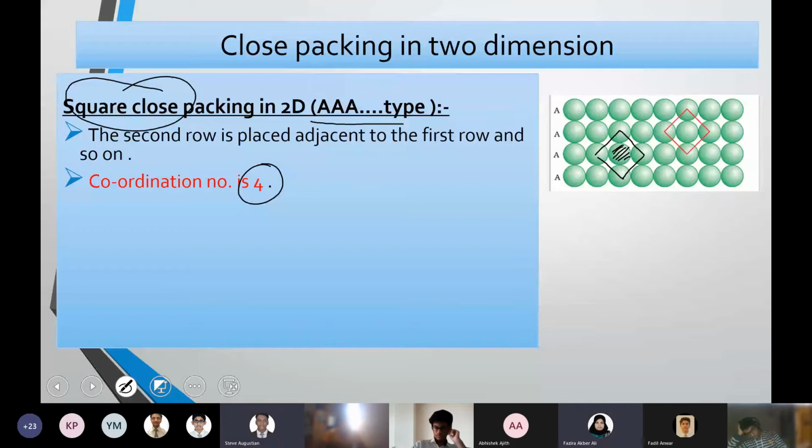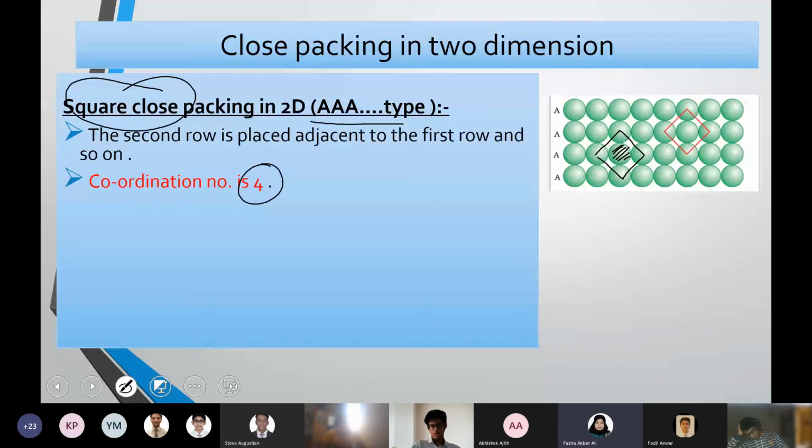Ma'am, what about the molecules or particles that are present on the first or last level? See, they only have 3, right? Yeah, that will be different, but in the majority the arrangement will be like this. Only for the last layer there will be a slight difference. Ma'am, and the ones in the corner only have two coordination. Yeah, that only happens at the ends, right?